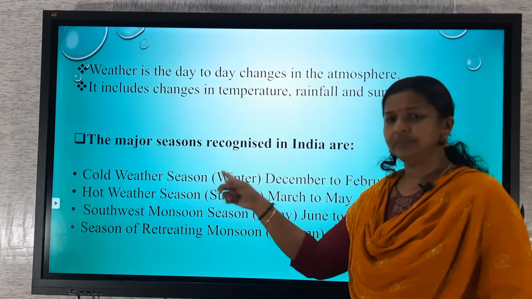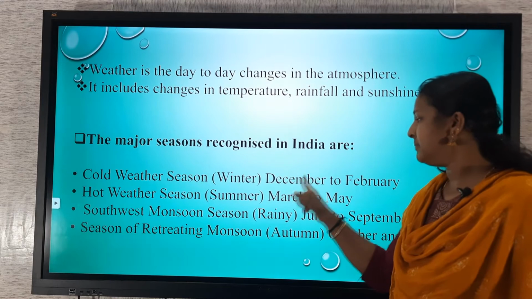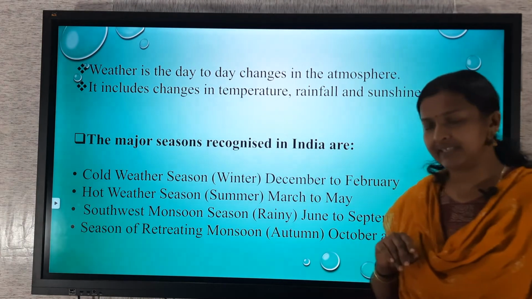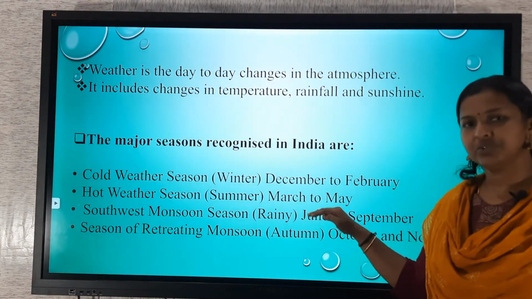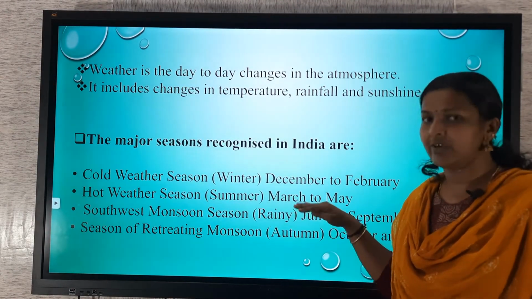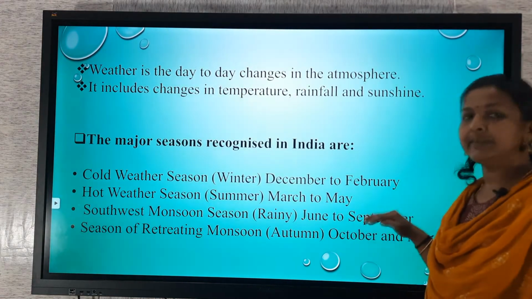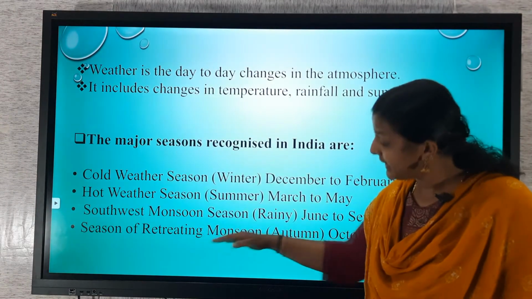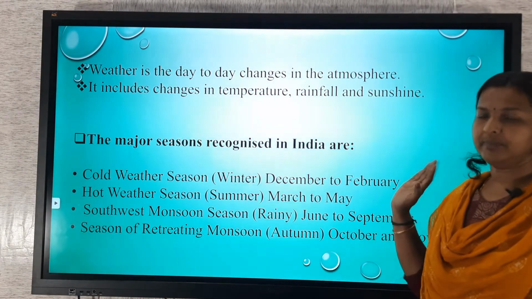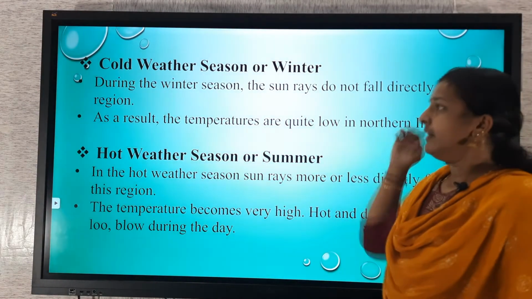Cold weather season, that is winter season, is between the months of December to February. The next one, hot weather season, that is summer season, March to May. Then southwest monsoon season, rainy season. I already told you it's the reopening time, that is June to September. Then season of retreating monsoon, that means autumn, October to November, the flowery season. Then we can discuss them one by one.